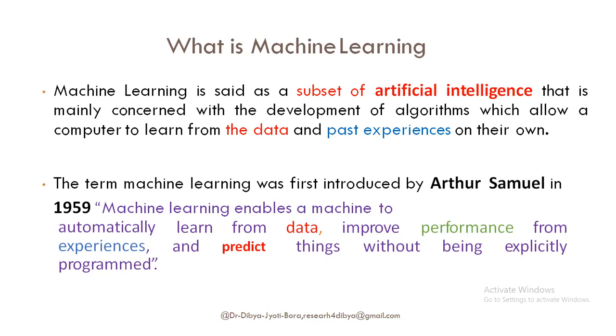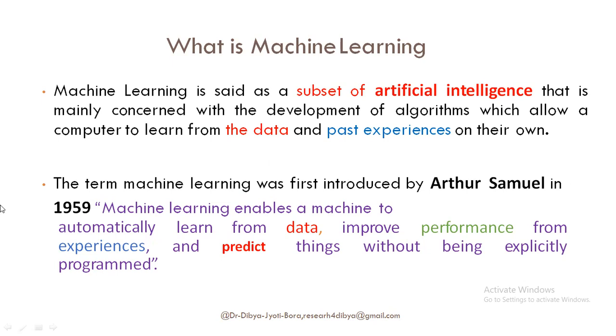So artificial intelligence is the way by which a machine can decide by itself what to do with respect to different situations. The term machine learning was first introduced by Arthur Samuel in 1959. Machine learning enables a machine to automatically learn from the data, improve performance from experience, and predict things without being explicitly programmed. So you got it. In 1959, Arthur Samuel brought this term machine learning.